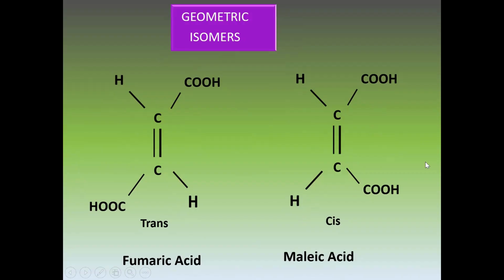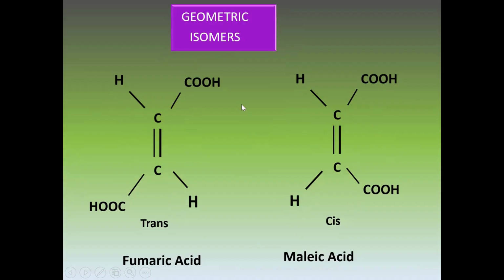And when both similar groups are present on the same side, then it is termed a cis isomer. For example, the cis isomer of butenedioic acid, which has a double bond, is called maleic acid.